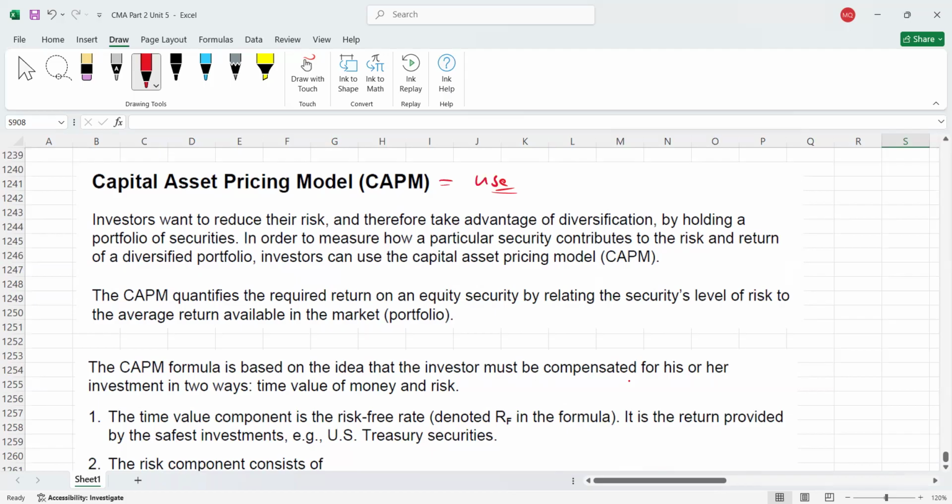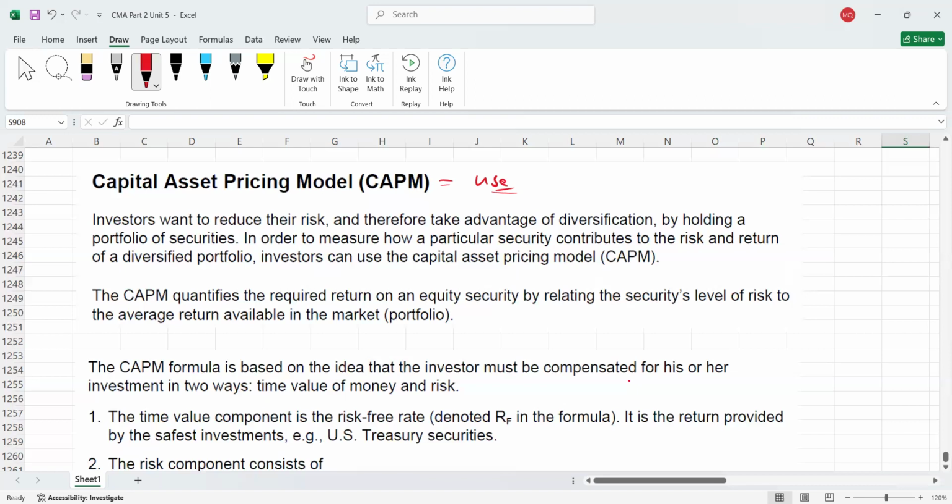So how do we calculate the expected rate of return? That is, how much return we should expect from the company, or how much return the company should pay to the equity holders. For that, we always use the capital asset pricing model equation. So what's the use? If you are an equity investor, how much return can we expect from the company based on the risk? Understood? Or how much should the company pay to the investors based on the risk.